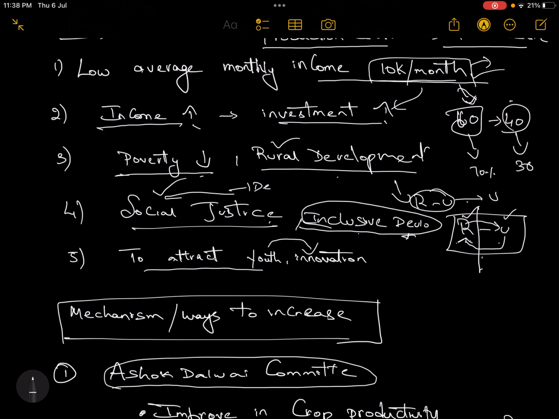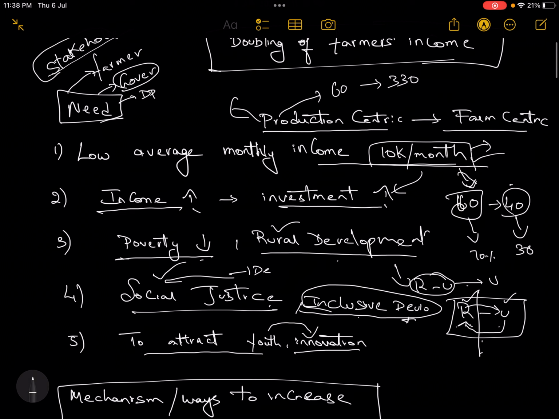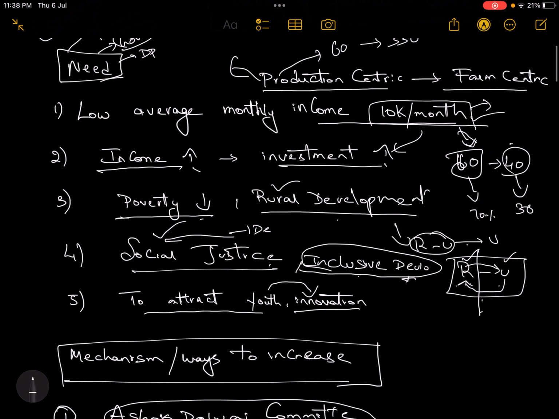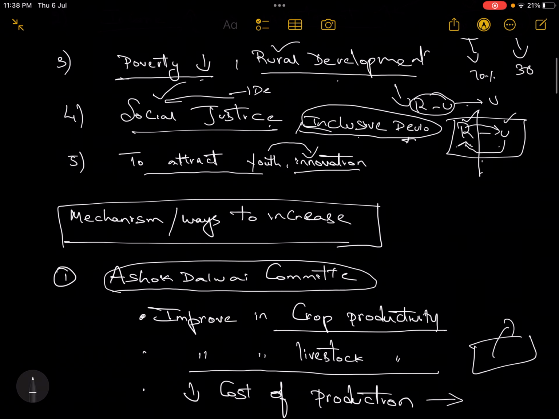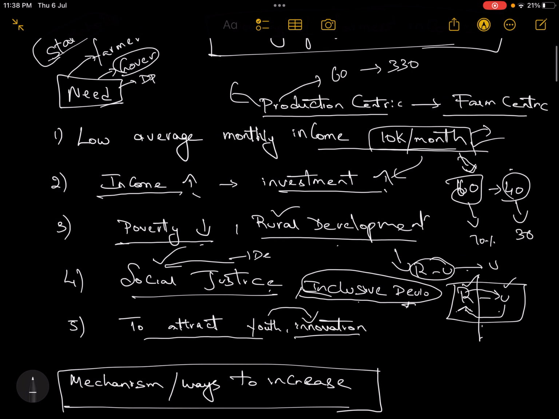And then, to attract the youth: if the incomes are very good, youth will be attracted. As a result, as new energy is attracted, innovations can also improve. So these are some points. In the same way, you can also generate points using the syllabus, from the ecology perspective, the economy perspective and the society perspective. Use those points to generate more and more dimensions. Then fine, it is very good. Why we have to increase the farmers' income, that is clear.